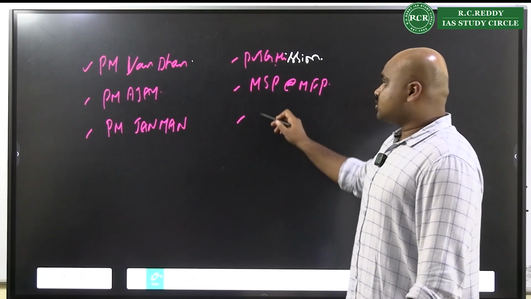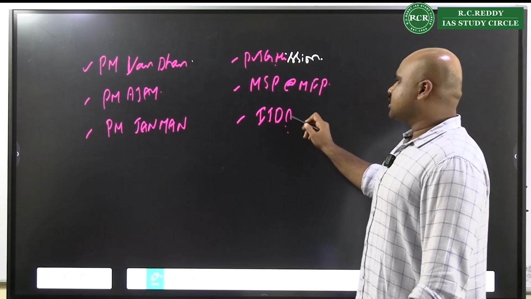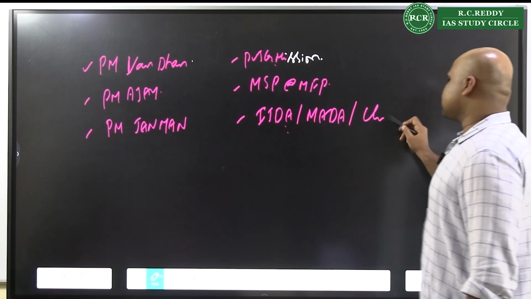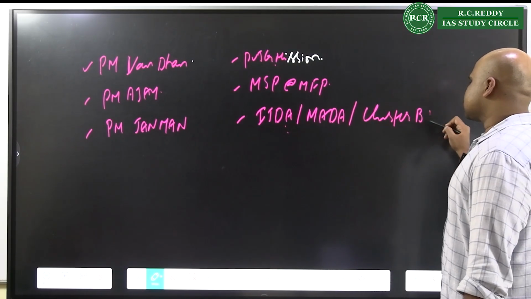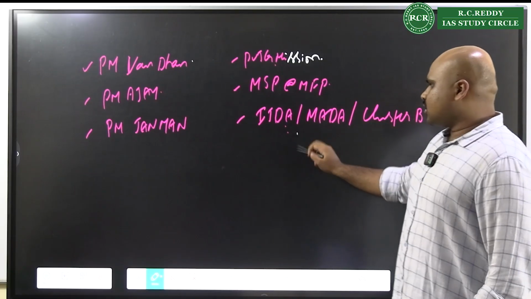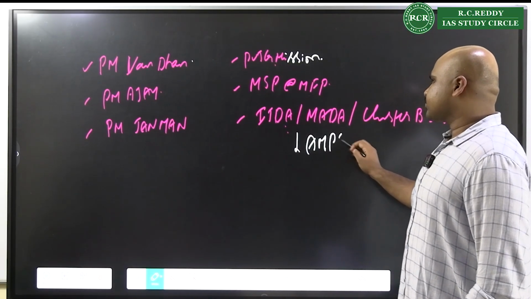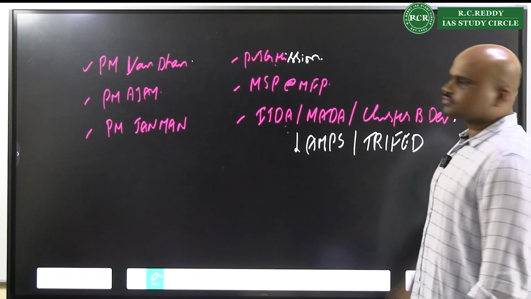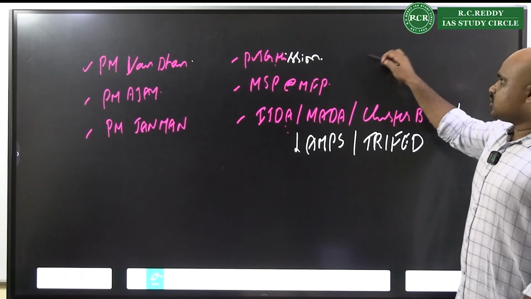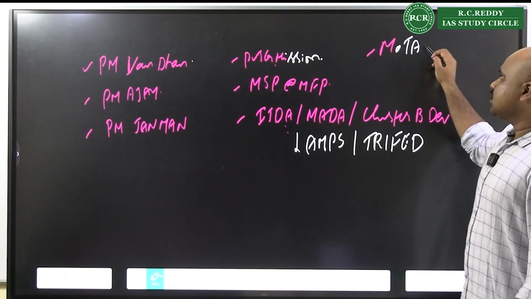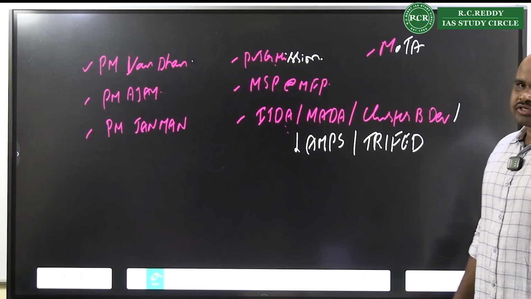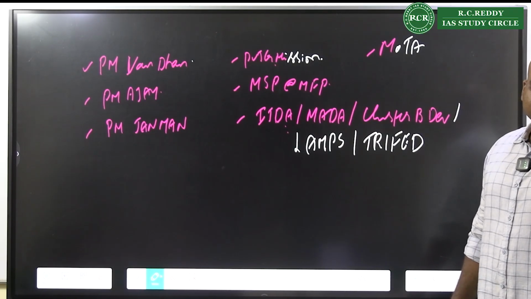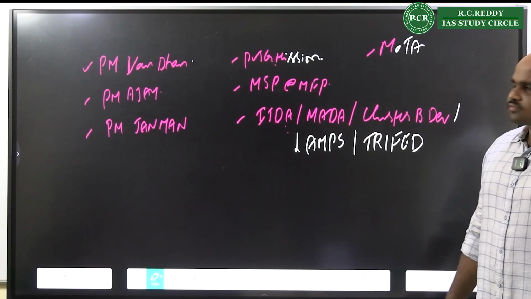Right? Then you can talk about ITDA, MADA, cluster-based development. You can talk about LAMPS program. You can talk about TriFed. You can talk about MOTA, Ministry of Tribal Affairs.